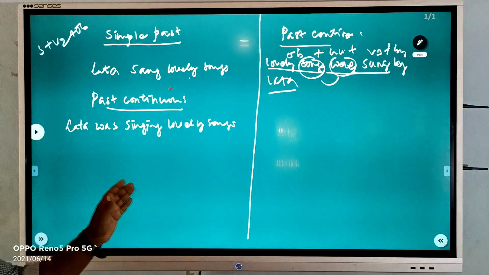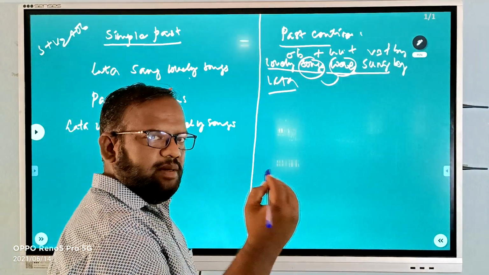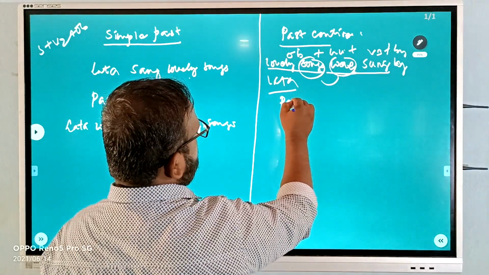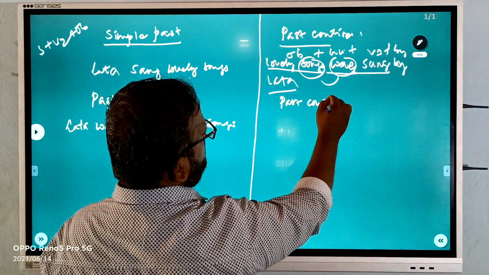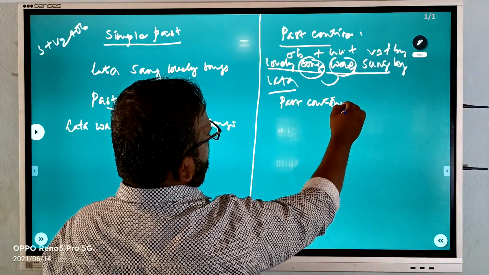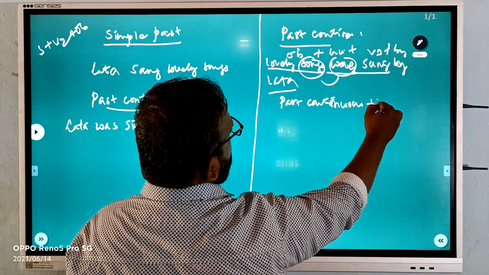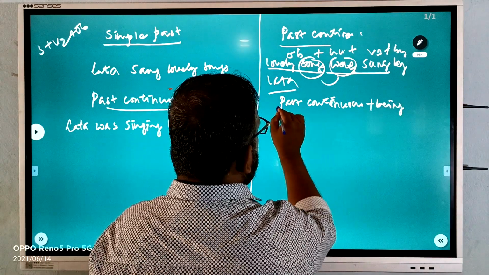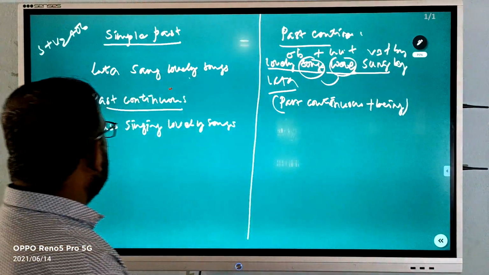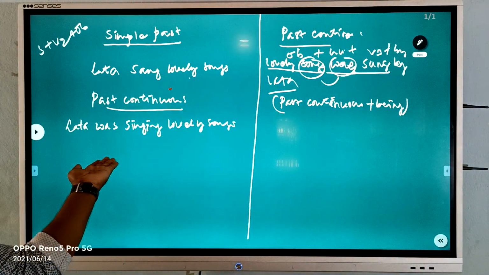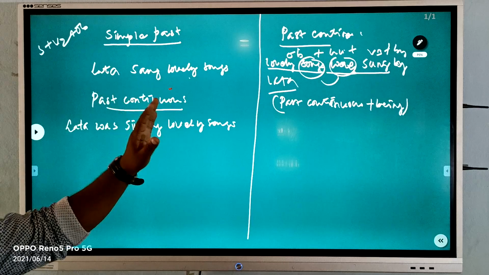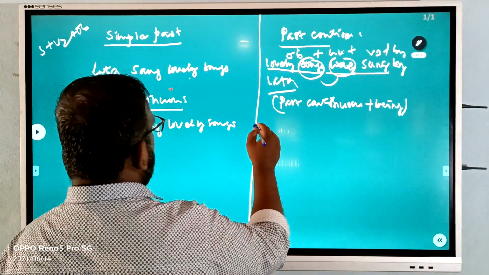If I want to change it into passive voice, it will become past continuous plus being. When we change it into passive voice, we have to use being.